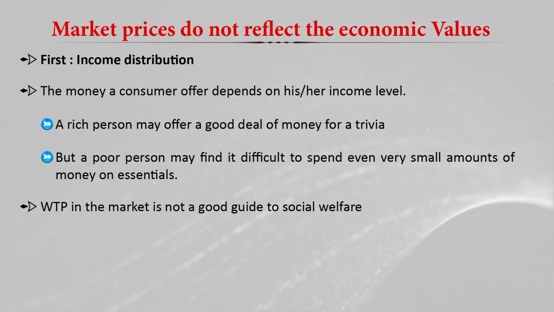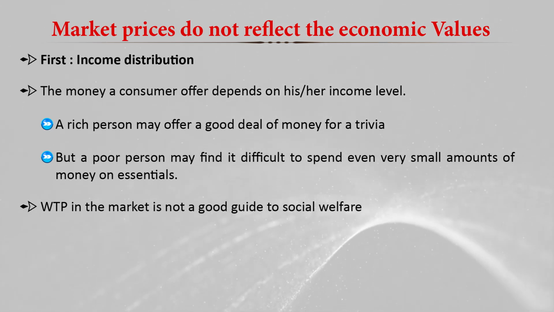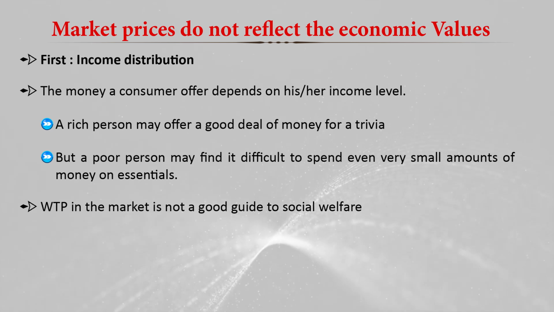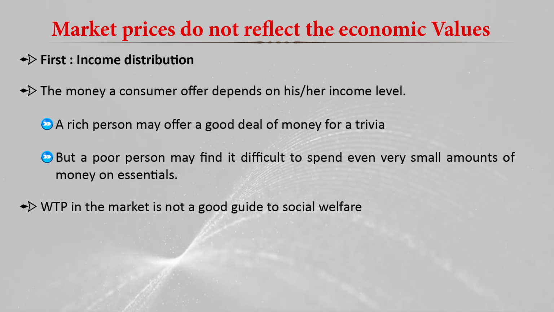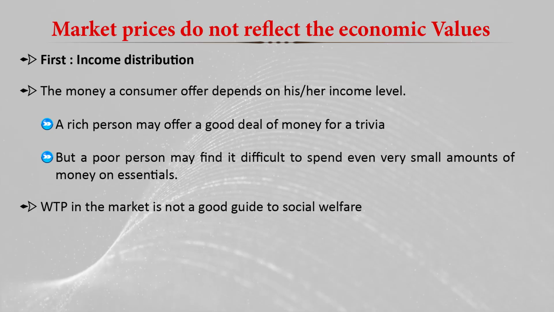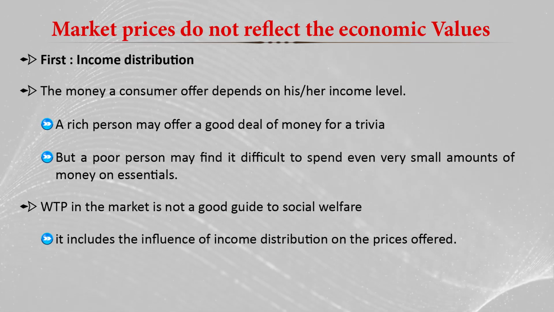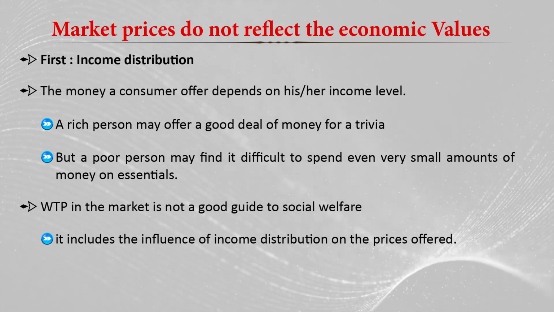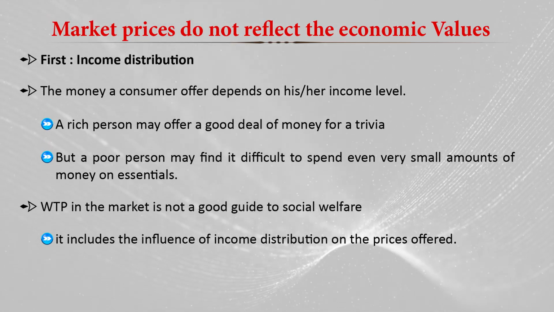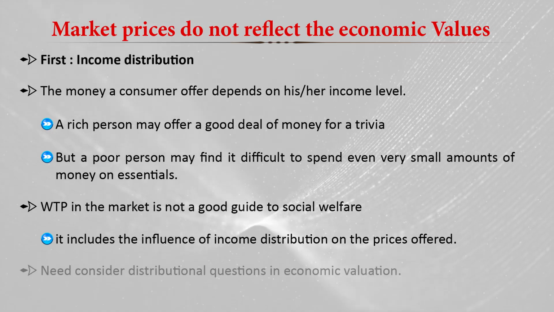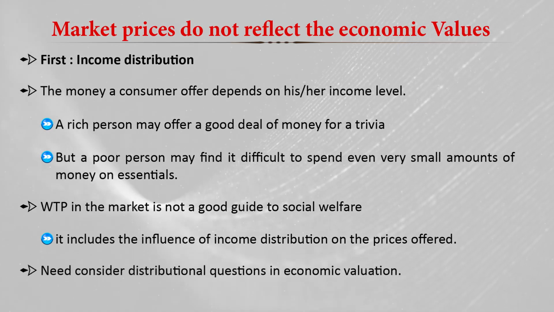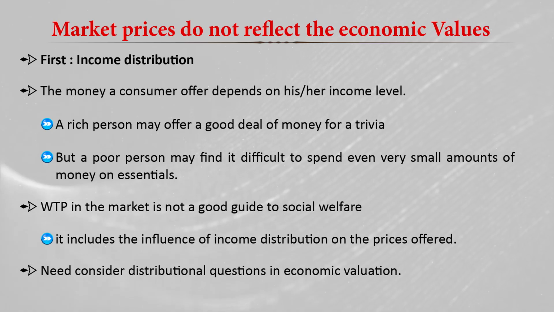Basically, based on the income available to the person, he can decide the offering of money for purchasing that. So it includes the WTP, the influence of income distribution on the prices offered, based on the income. So we need to consider this distributional question in valuation.